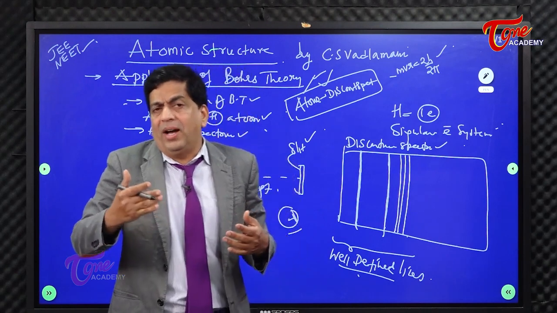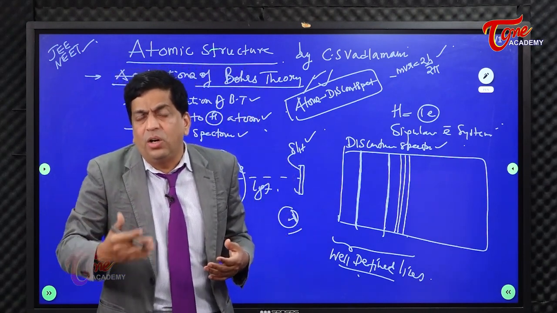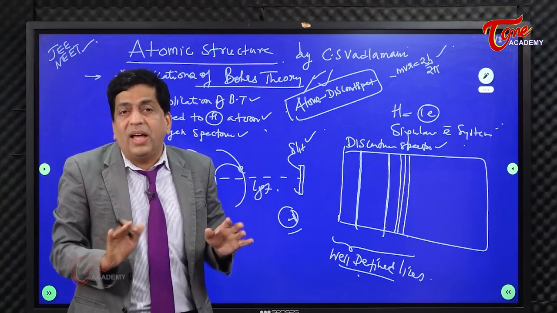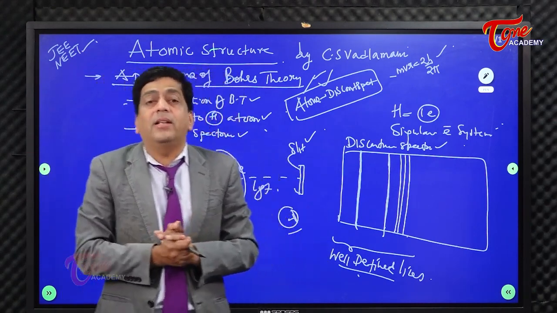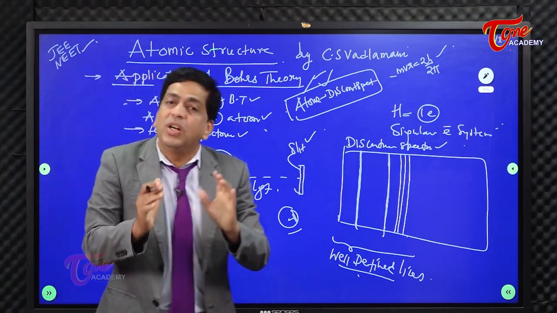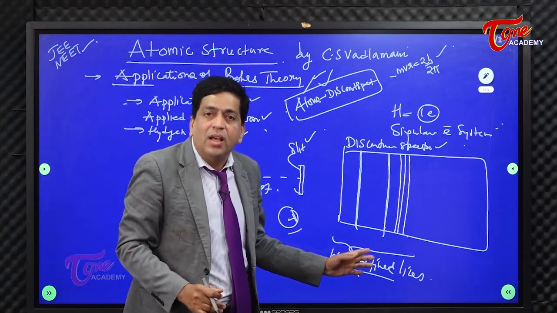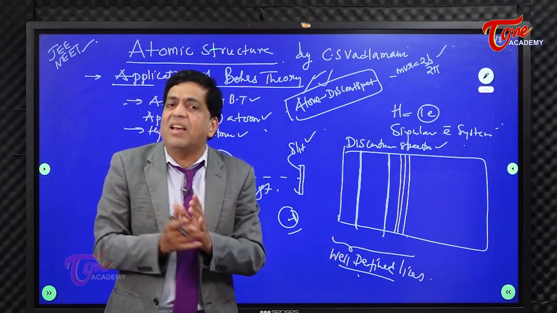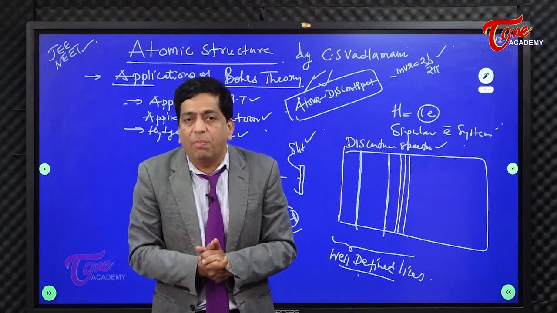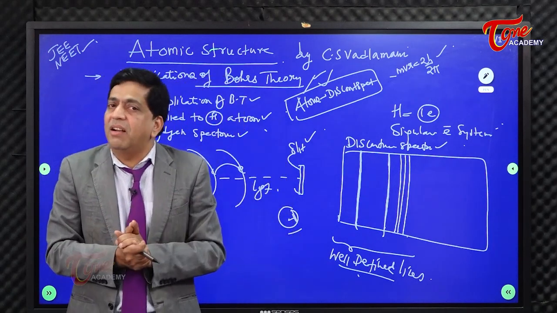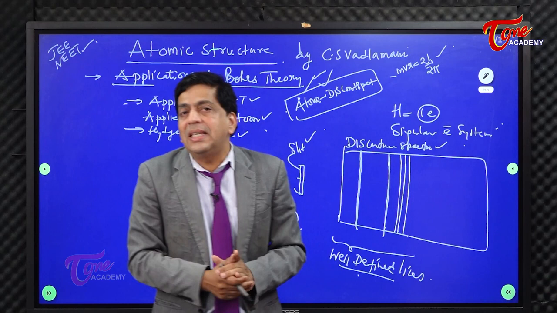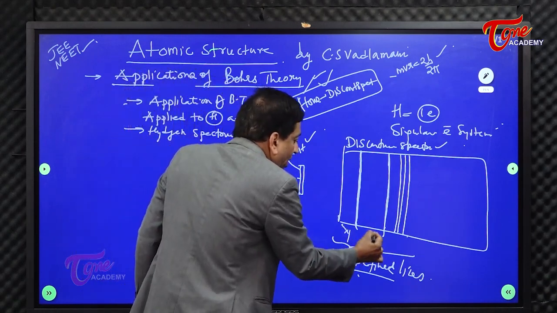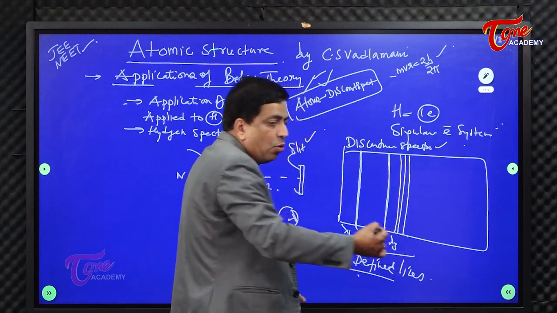They know violet merges with indigo, indigo merges with green, and they're looking like a band. Now here, that's not the case. Whenever light comes out from the atom, you will get well-defined lines on the photographic plate, and each line will have characteristic wave parameters on which they are defined. That means characteristic frequency, characteristic what? Wavelength, and I call these lambda 1, lambda 2, lambda 3, lambda 4, lambda 5.